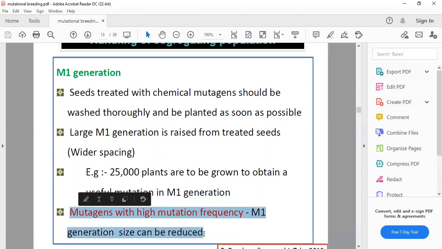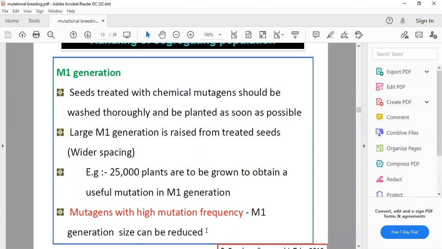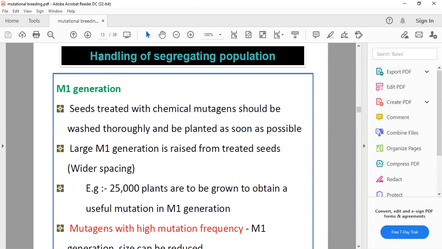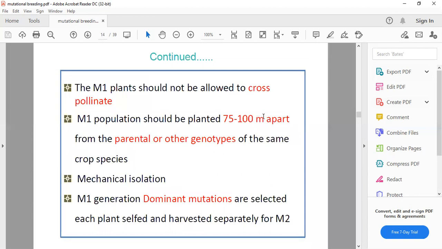We need a larger number of plants to be planted on a large scale, because after this generation we are going to select or eliminate those plants which are not favorable to our experiments. In the M1 generation, we need to take care of cross pollination. There should not be pollination among crop plants, so we need to avoid crossing and keep the plants away from each other.